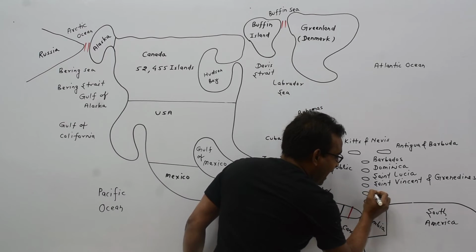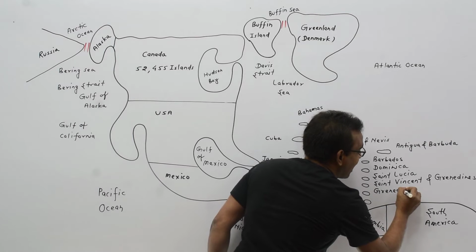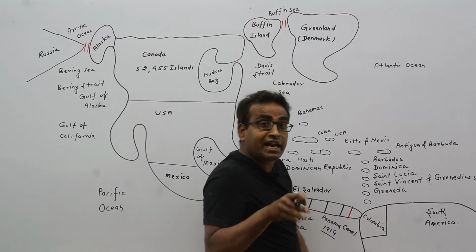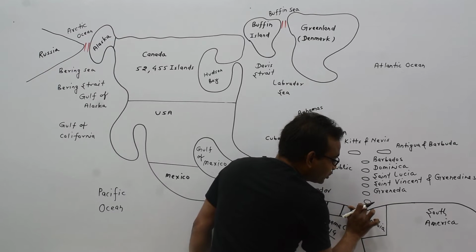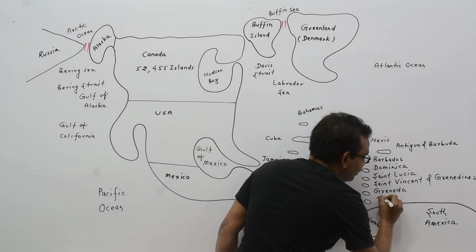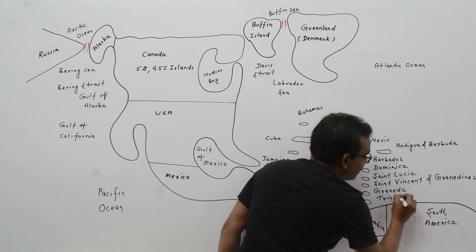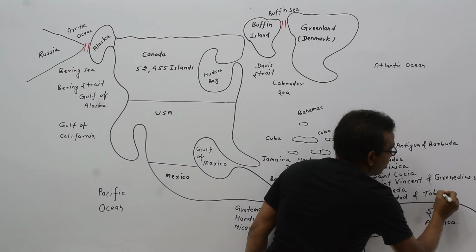This country is known as Grenada. This is Grenadines, but this is Grenada. This country is known as Trinidad and Tobago.